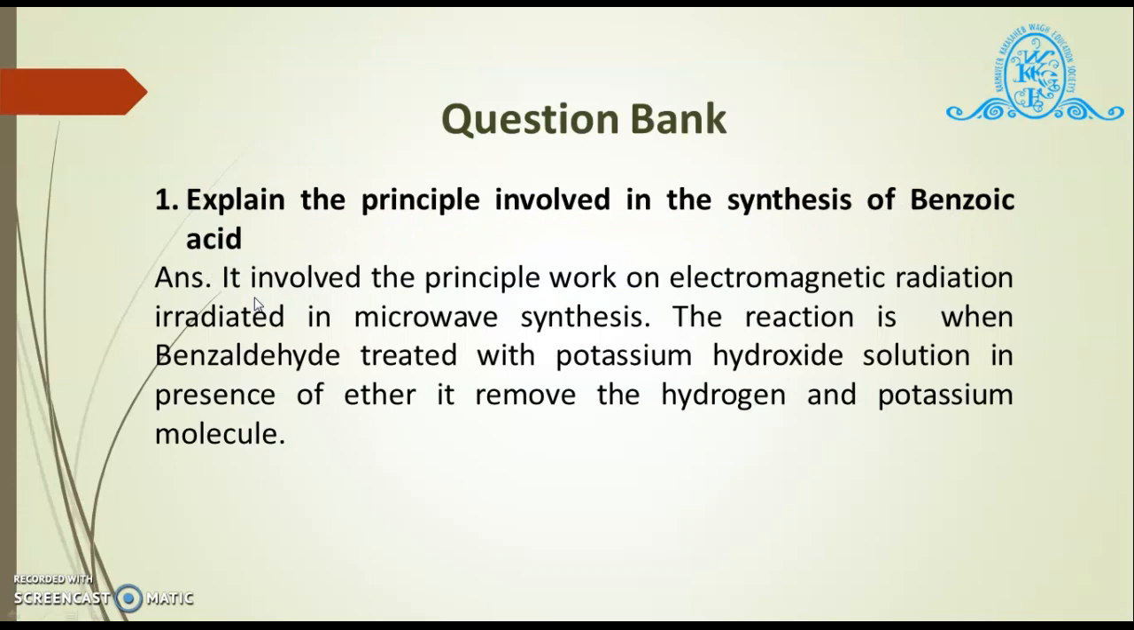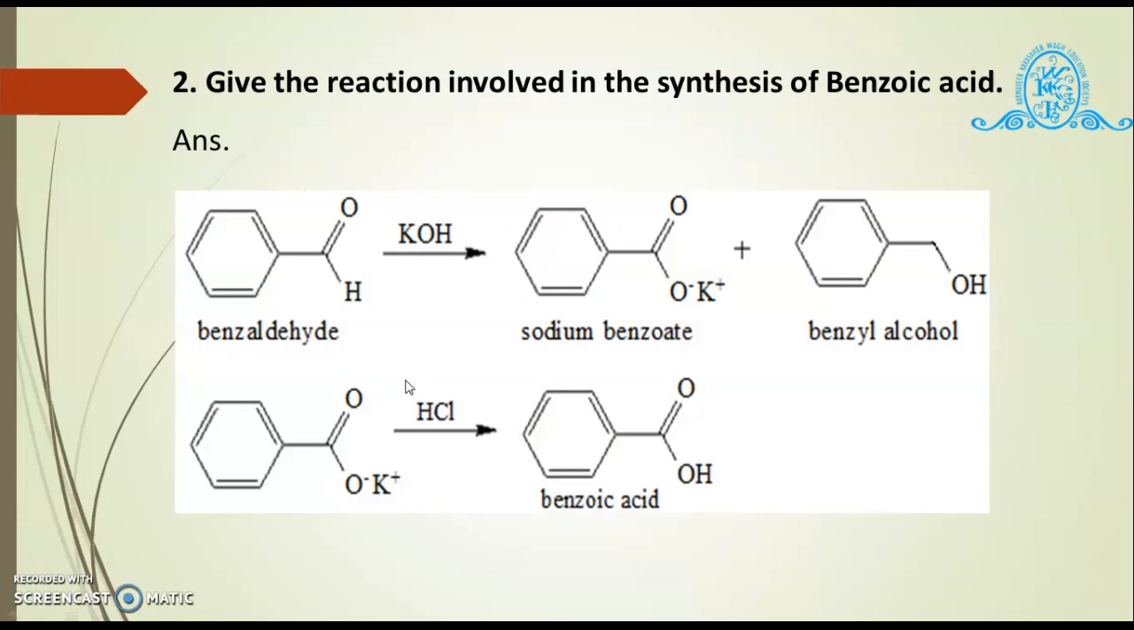Now students, let us see some questions regarding this practical which are useful for your synopsis and viva voce. First question: explain the principle involved in the synthesis of benzoic acid. Answer: it involves the principle of electromagnetic radiation irradiated in microwave synthesis. The reaction is when benzaldehyde is treated with potassium hydroxide solution in presence of ether to remove the hydrogen and potassium molecule.